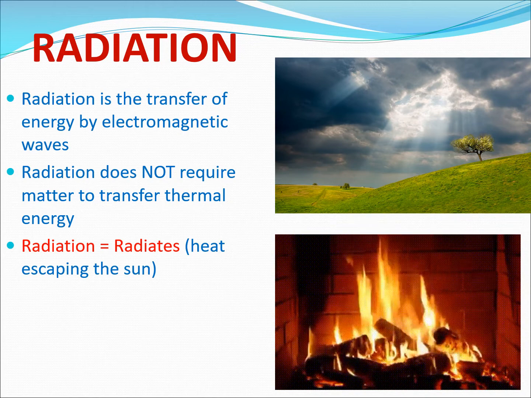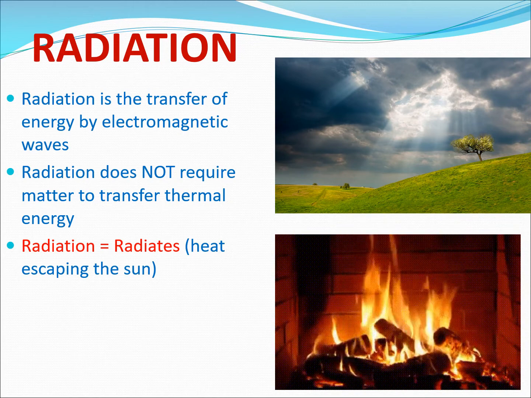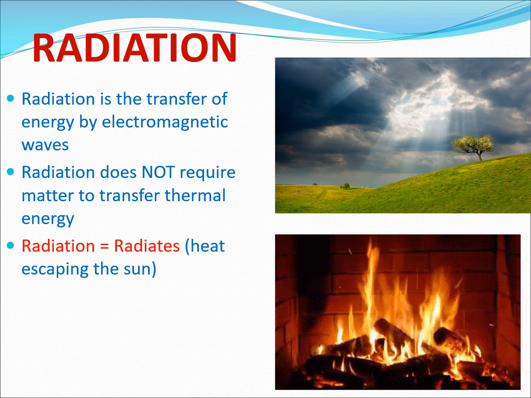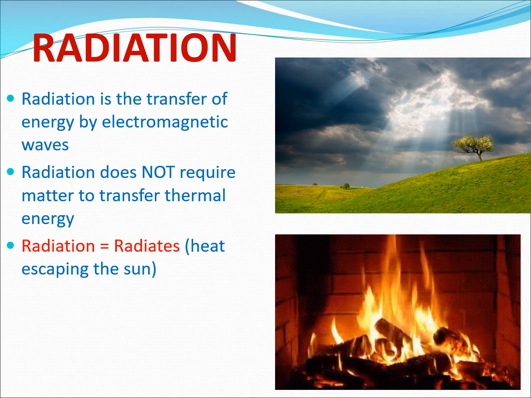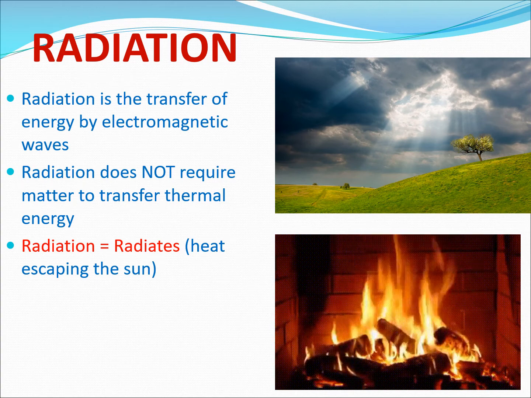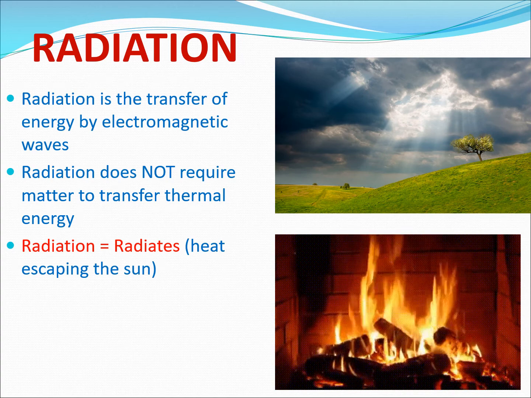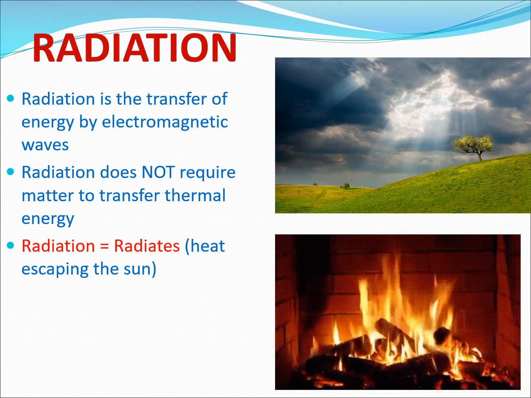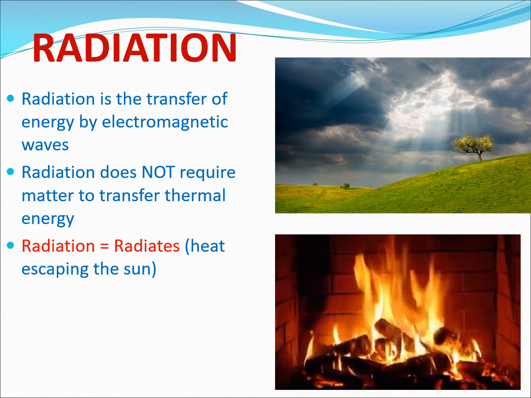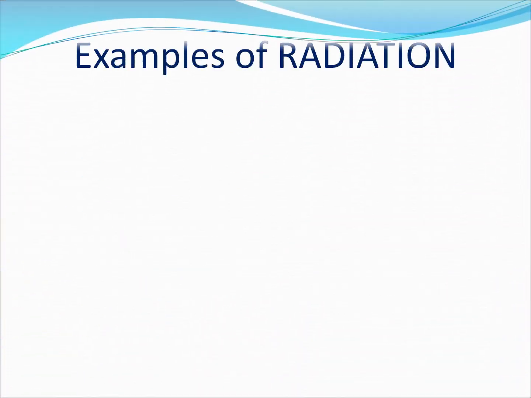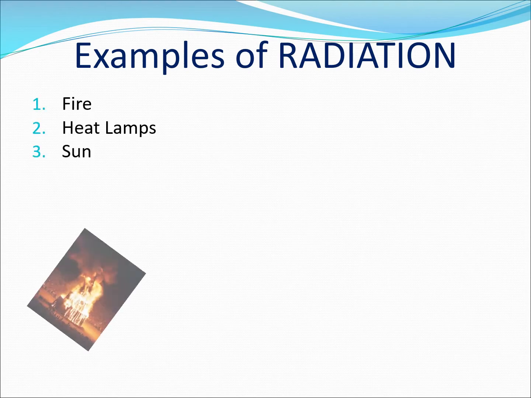So radiation is the emission of heat by a body which travels towards cooler surroundings, whereas conduction and convection both need matter to be present. Radiation can occur in a vacuum and particles of matter are not involved in this process. Here are some examples of radiation: fire, heat lamps and the sun.